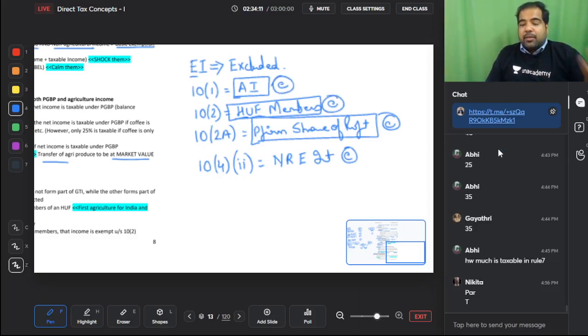When the NRI comes back to India and still continues to keep that money in the NRE account, as long as it has come from abroad and is placed in the NRE account, you will get interest which is exempted, which is a great thing. That is 10(4)(ii).